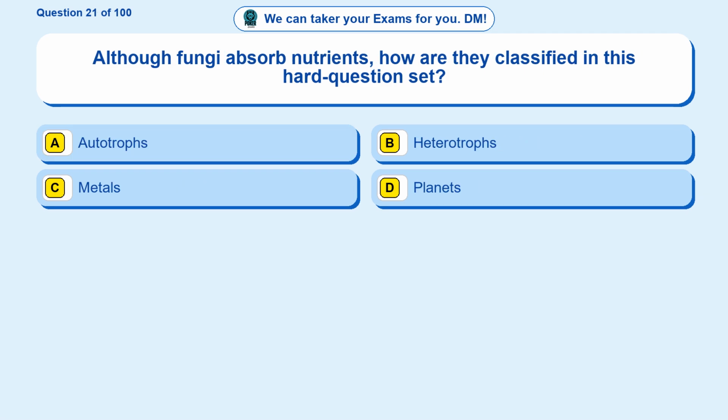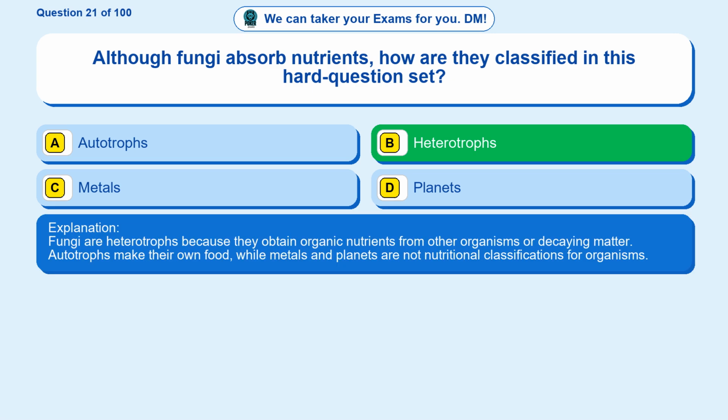Question 21. Although fungi absorb nutrients, how are they classified in this hard question set? Option A. Autotrophs. Option B. Heterotrophs. Option C. Metals. Option D. Planets. The correct answer is option B. Heterotrophs. Fungi are heterotrophs because they obtain organic nutrients from other organisms or decaying matter. Autotrophs make their own food, while metals and planets are not nutritional classifications for organisms.